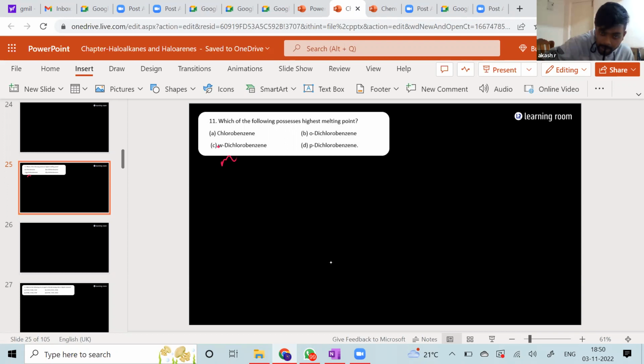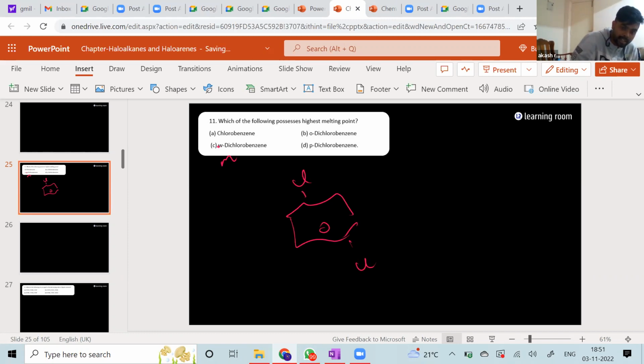For melting point also, I think you have to follow the same thing. The more the molecular mass and stuff like that, that's the same thing you'll look for. But there's going to be one more criterion, that is dipole moment. Sir, is it para-dichlorobenzene? Yeah, definitely. Because para-dichlorobenzene is going to be, what you understand is, we have this Cl like this, and we have this Cl like this.